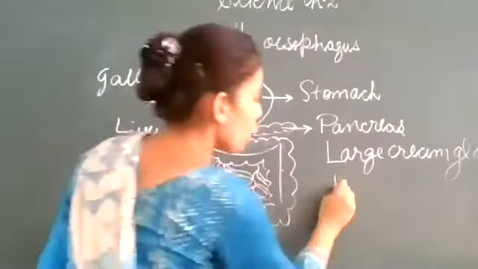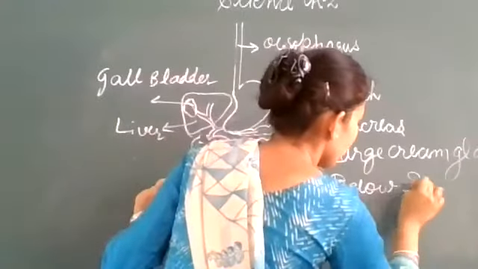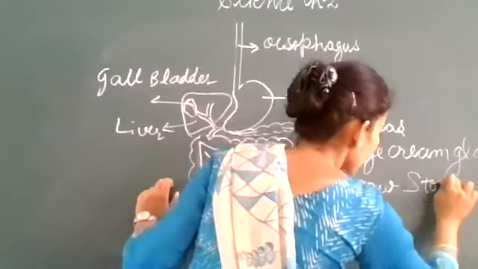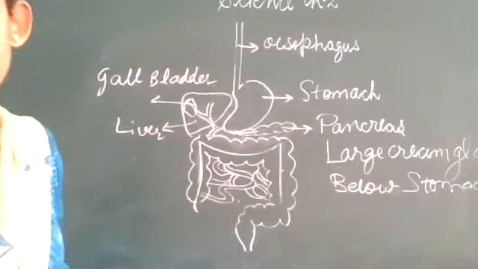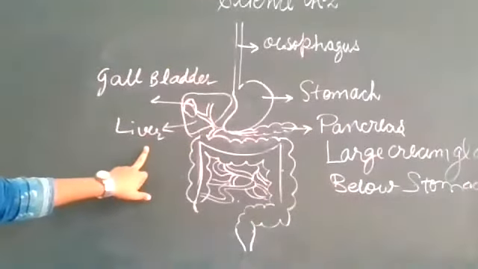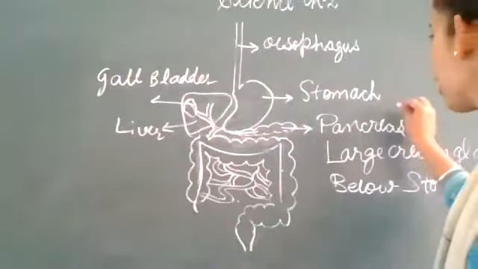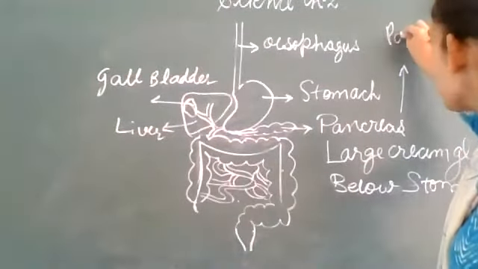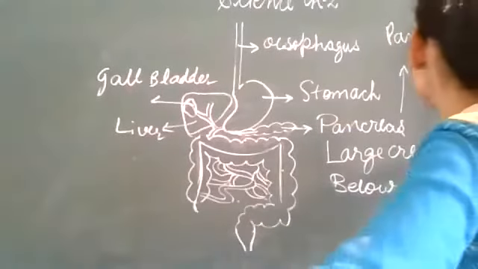It is just below stomach. And the other is liver. Liver secretes what is called bile juice. And the pancreas secretes pancreatic juice. Here it is given in your book also.